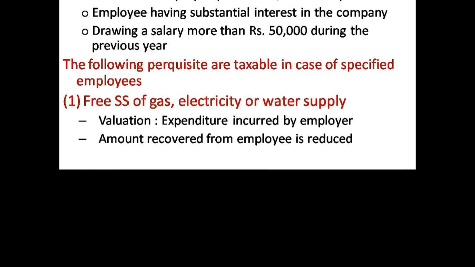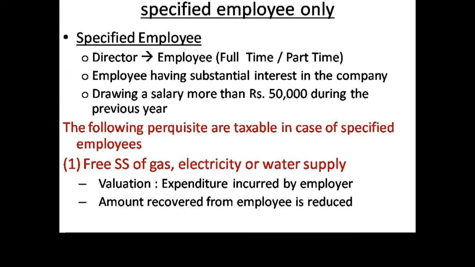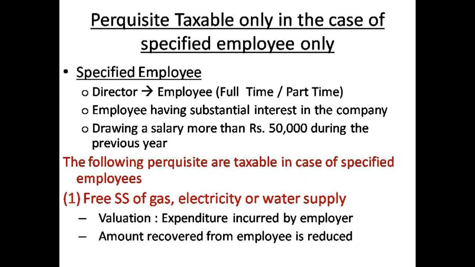The next one, the perquisites will be of two categories. First one is taxable in the case of all employees. Number two, taxable only in the case of specified employees. A specified employee is nothing but, number one, he may be a director employee, a full-time or part-time director. Number two, he should have a substantial interest in the company, that means 20% of voting right.